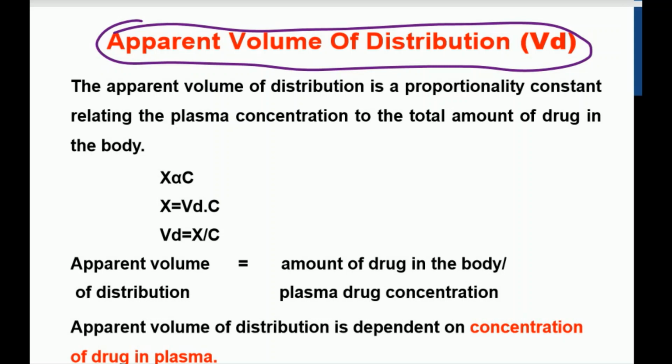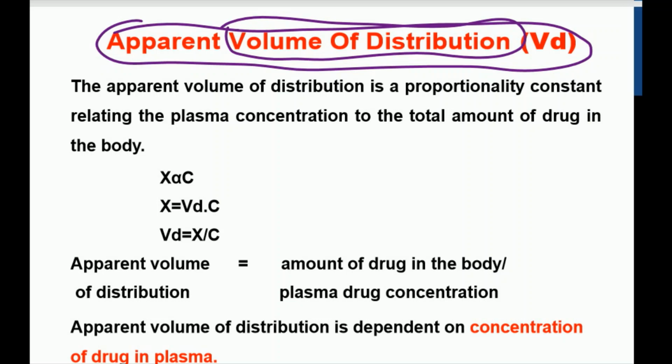Once the drug enters the systemic circulation, it distributes to different parts of the body. It may distribute to the extravascular tissue, the intravascular tissue, or different receptors. So we cannot determine the exact quantity of drug in every part of the body. That's why it is very difficult to determine the actual volume of distribution.